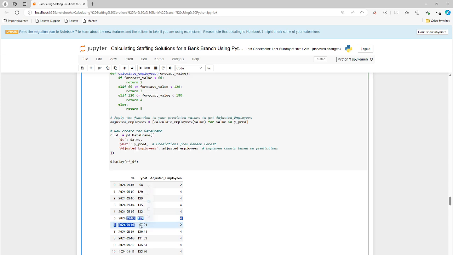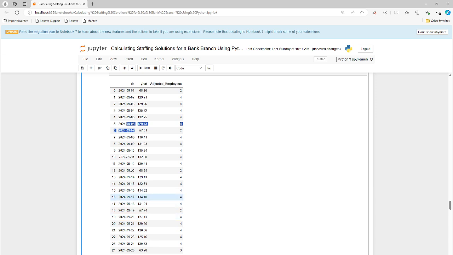57. Okay, so we know 7, 14. Let's go down to 14. And we see on 13, which is a Friday, they say 58 customers, Saturday 130, so that's wrong. So again, it's kind of doing what the ARIMA model is doing. The approach is very different. Random forest regressor is a machine learning model, and ARIMA is a classical statistical time series analysis model. But it's messing this up, right?